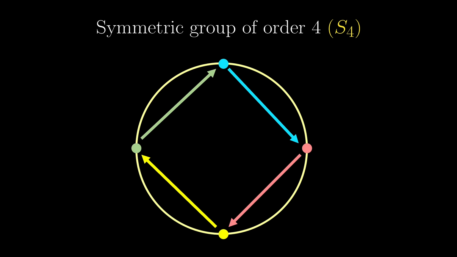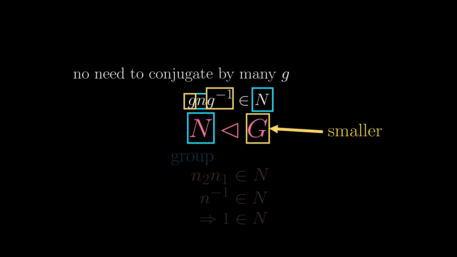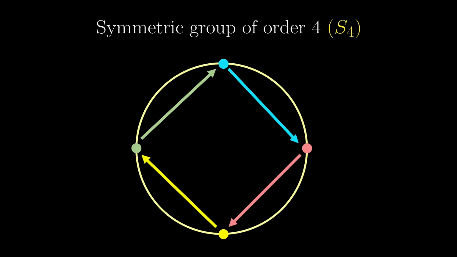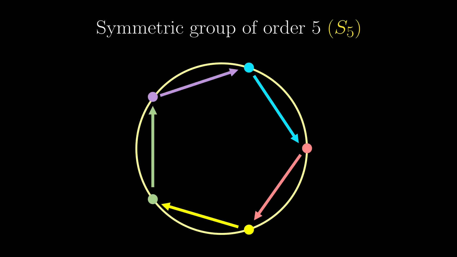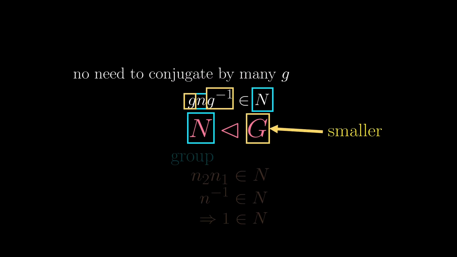The main reason is that in this conjugation property of the normal subgroups, if we have a smaller group containing fewer permutations, then we don't need to conjugate our n by so many permutations g, which results in fewer constraints due to this property. I know this might not be satisfying to some, but ultimately, when you try to dissect the proof that the symmetric groups of order 5 and above are not solvable, it does ultimately boil down to the constraints being too strict. So that's the ultimate reason why S5 and indeed S6 or above are not solvable.